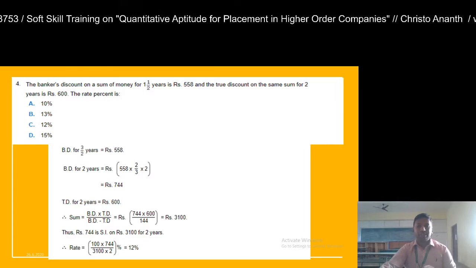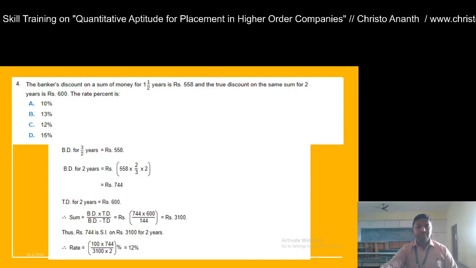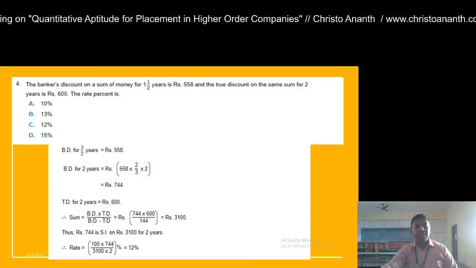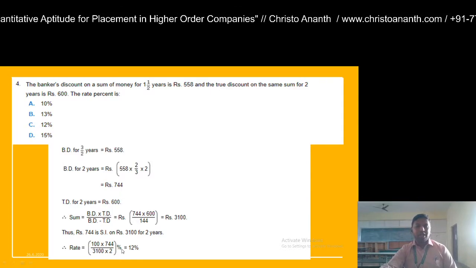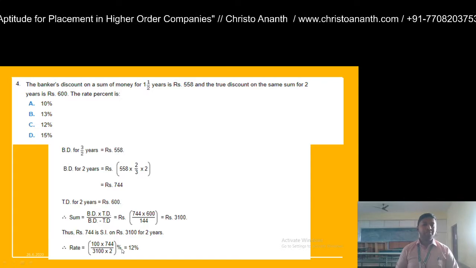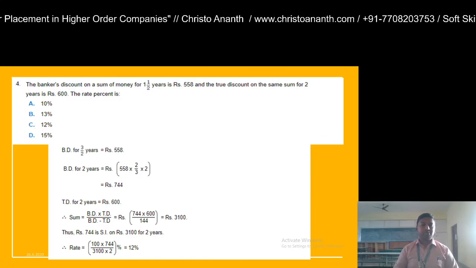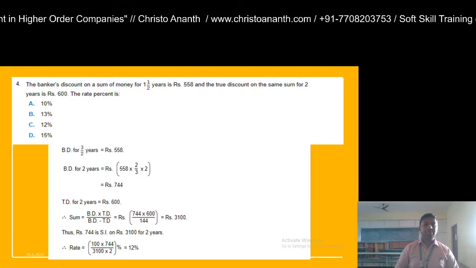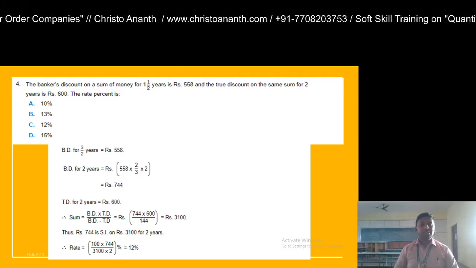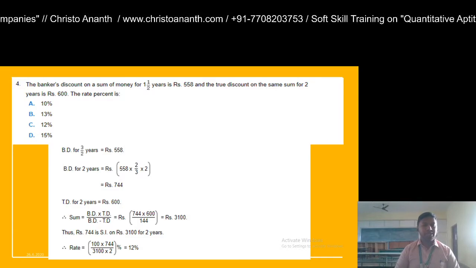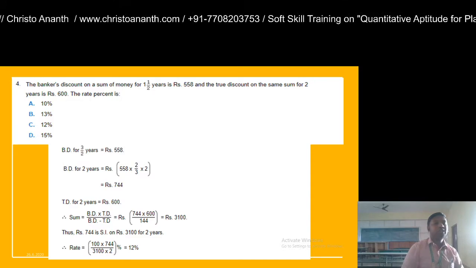As I've already mentioned, amount into rate into time is equal to 100 into present worth. Just make a note of it. Amount into rate into time is equal to present worth into 100, or 100 into present worth. From this you are going to calculate the value of rate.